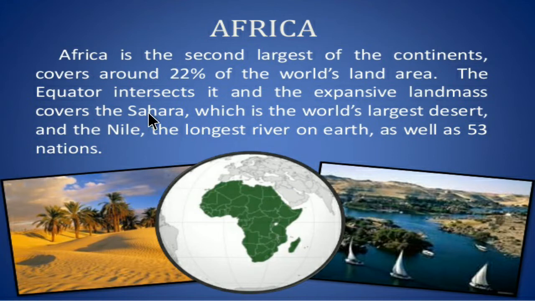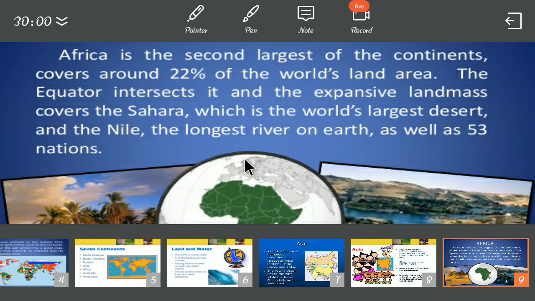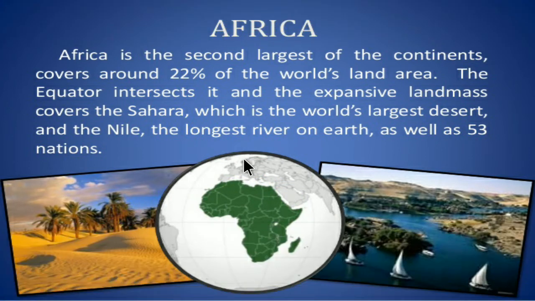So the Sahara Desert is the world's largest desert, and the Nile is the longest river on Earth, as well as 53 nations. Here we can see a photograph of Africa. Africa is the second largest continent and covers 22% of the world's land area.